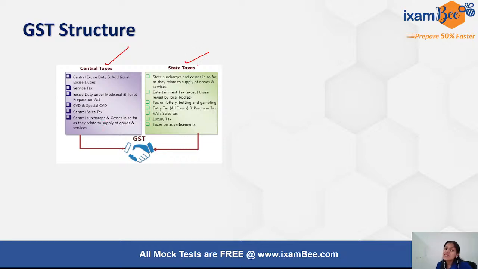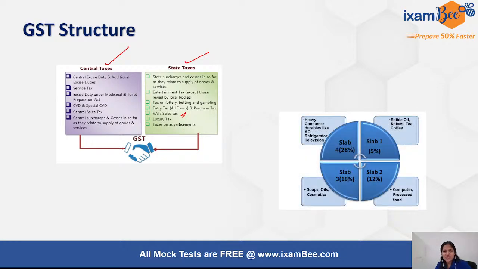Some of the important state taxes that were subsumed were the state surcharges and cess on the supply of goods and services, the entertainment tax except for the one levied by local bodies, the tax on lottery, betting and gambling, entry tax in all forms, purchase tax, VAT and sales tax, luxury tax, and taxes on advertisements. These were some of the major taxes subsumed by the GST structure, and in its place we had GST under 4 slabs, right?